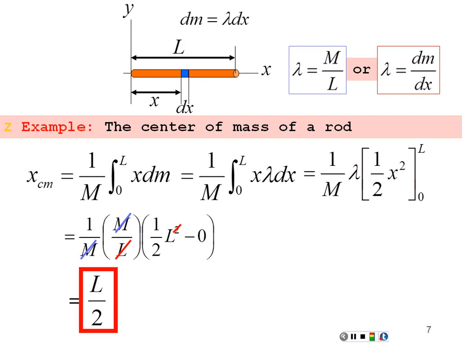Well, you may be saying, I could have told you that. If you had a length of rod like this, and it's continuous, the center of mass is going to be right in the middle of the rod. But this is the way we prove it mathematically. It's right in the middle for a continuous mass.